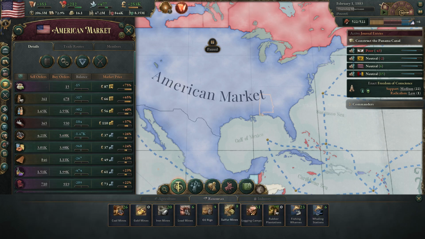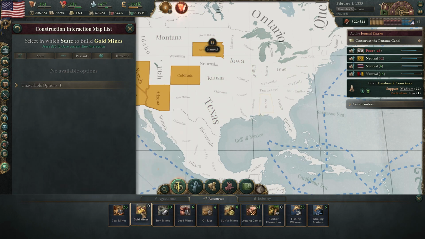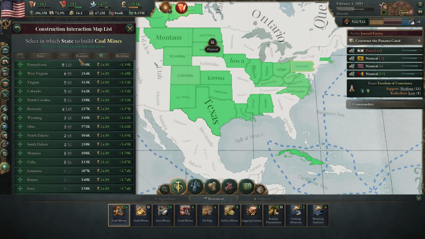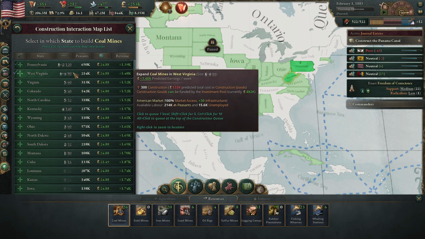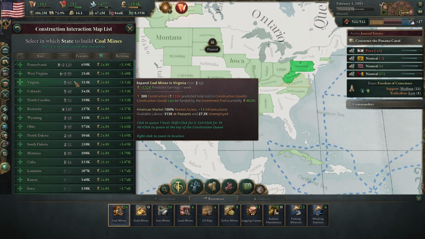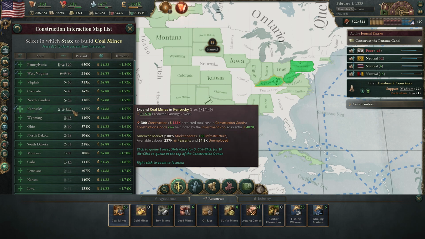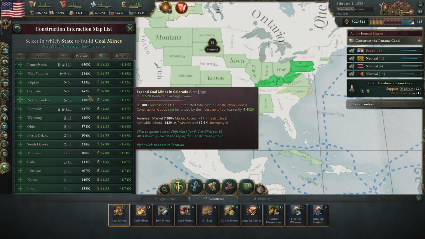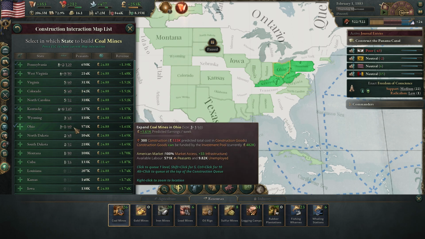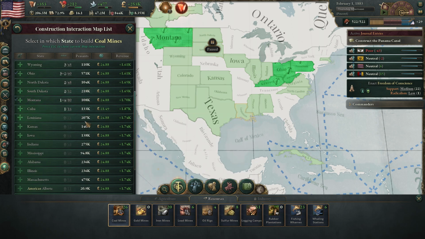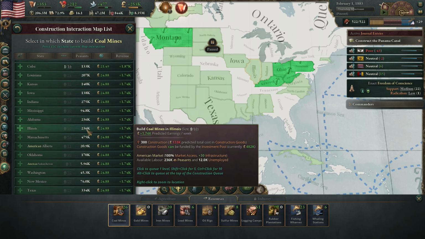And then the coal. Let's go ahead and get that going. Do we have any gold mines? No, nowhere you can build gold mines just yet. All right, so with the coal, let's go into Pennsylvania. Probably a bunch into West Virginia here. Let's go up to level 15, because they have a lot they can build there. I'm going to build in Kentucky as well. Yeah, just really invest heavily in the coal mines, guys. So that looks pretty good for now.